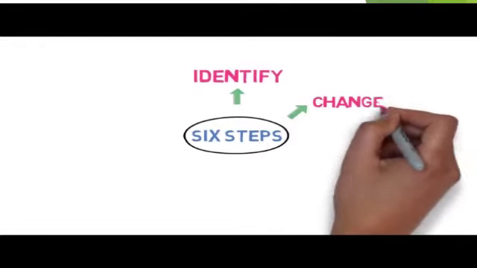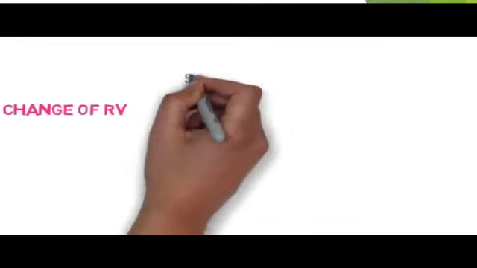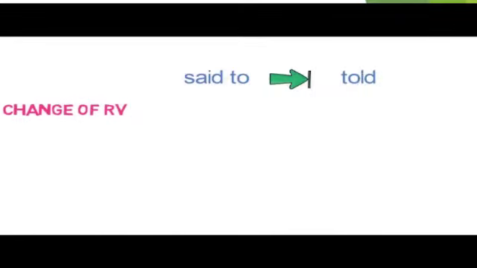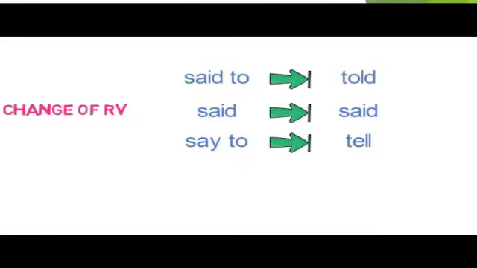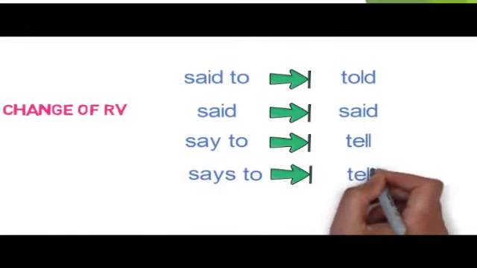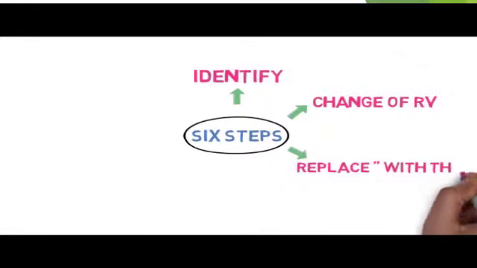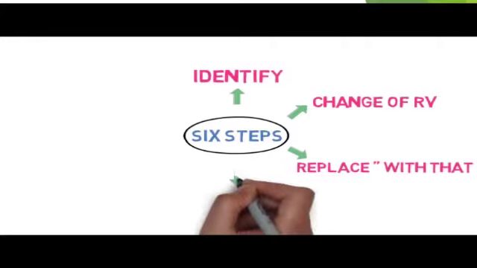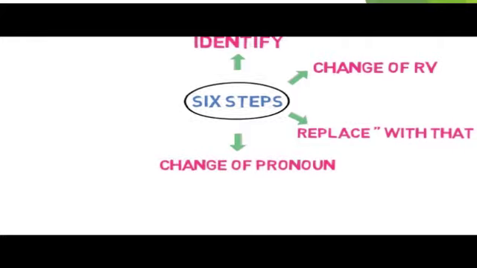The second step is change of reporting verb. Reporting verb will change in the following way. Said to will be converted to told, said will remain said, say to will be converted to tell, and says to will be converted to tells. This is the second step. The third step is to replace the inverted commas with that. We will remove the comma and inverted commas in the sentence and join the reported speech with that. The fourth step is the change of pronoun. Pronouns that we identified in the first step in the reported speech will be changed as below.